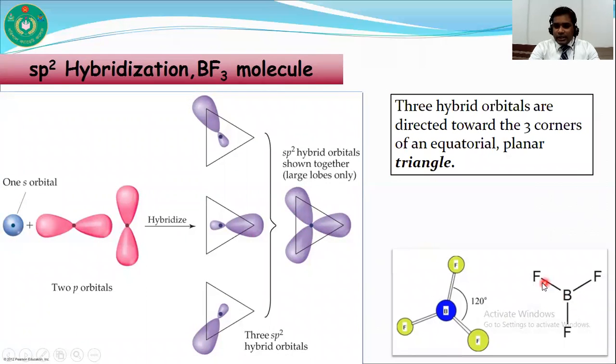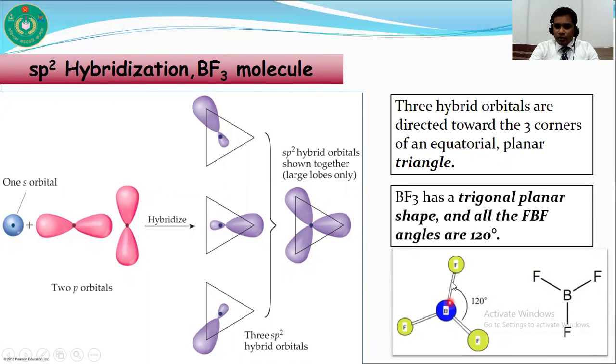And these sp2 hybrid orbitals overlap with fluorine and form the boron trifluoride molecule. The bond angle between fluorine, boron, fluorine is 120 degrees, and all the bond angles of fluorine, boron, fluorine are 120 degrees. As it is trigonal in shape, we can say that the boron trifluoride molecule is trigonal planar in shape.